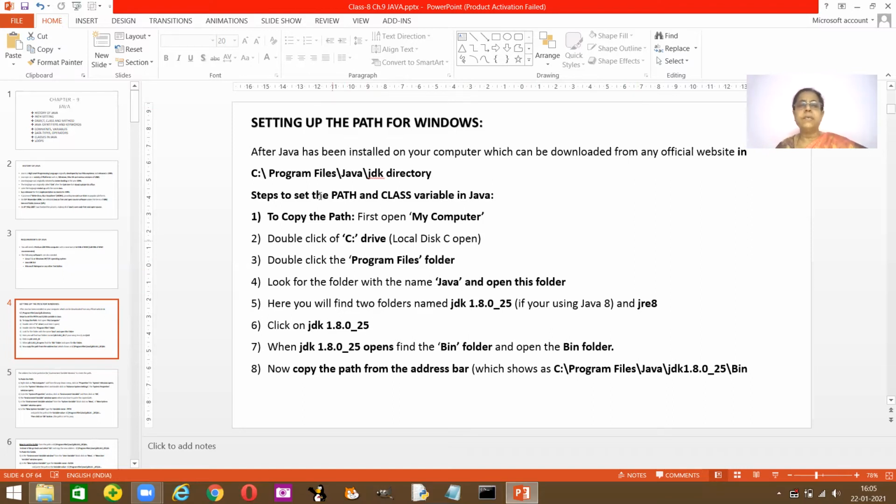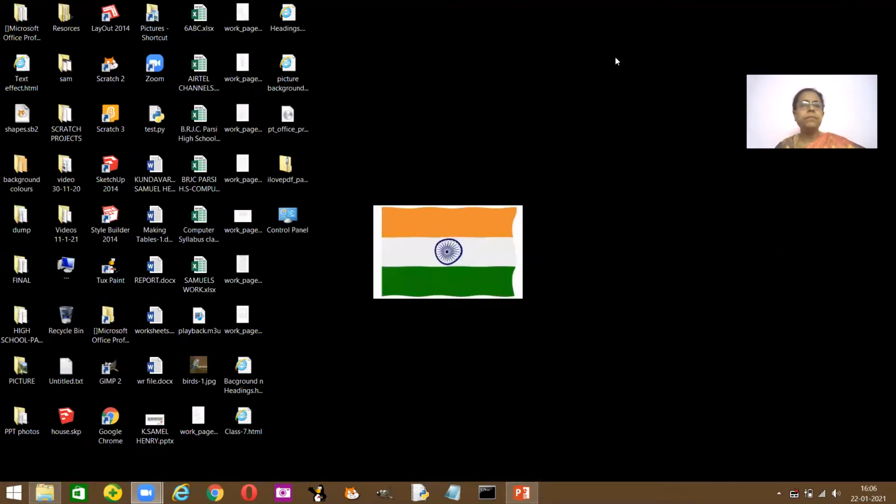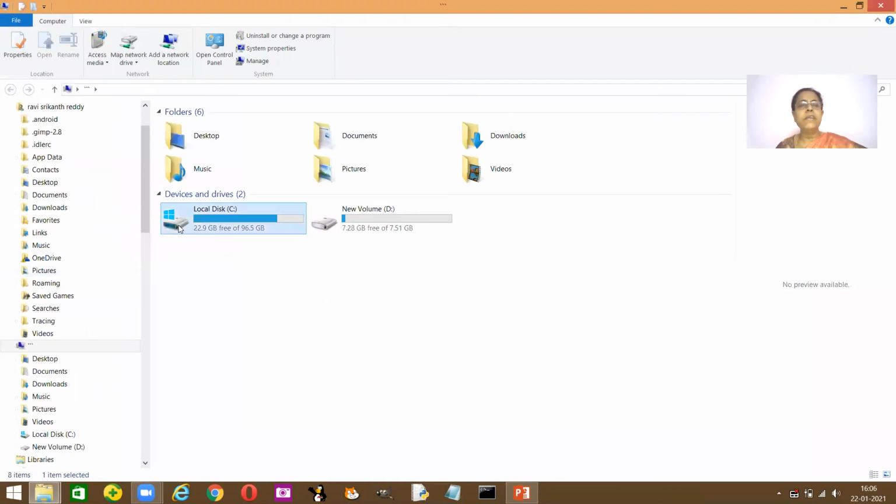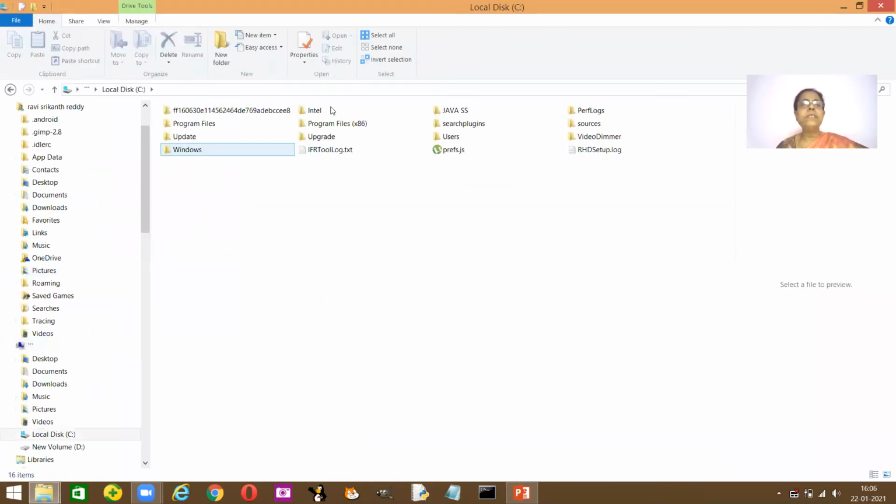Now I've read the steps for you. I will be doing it practically. Okay, children, so just be alert. Now he said, double click on My Computer. This is My Computer. Fine. Then double click on the C drive. From the C drive, select program files.